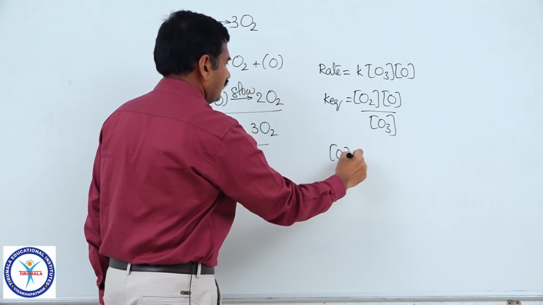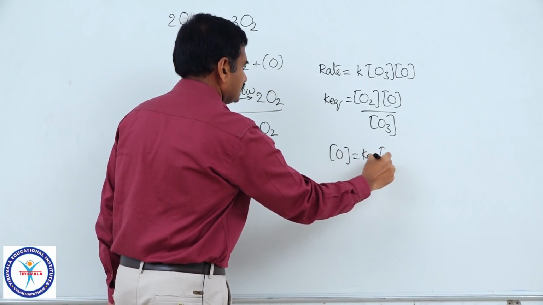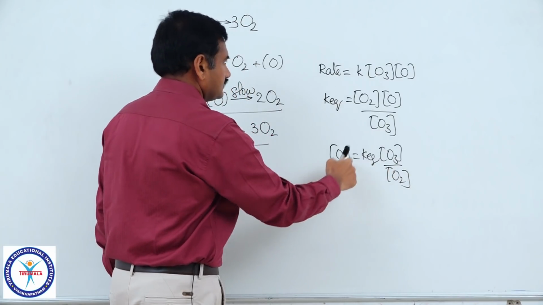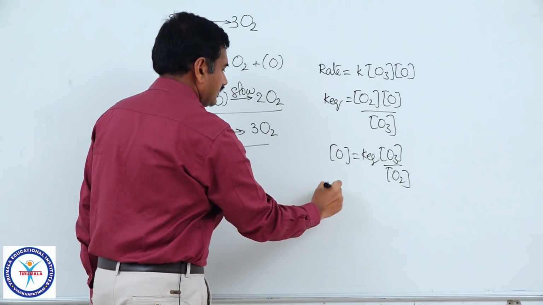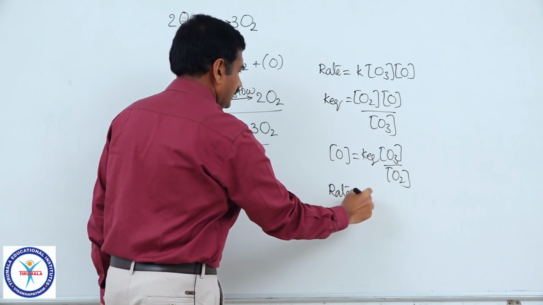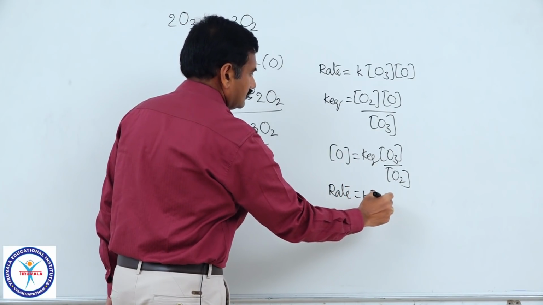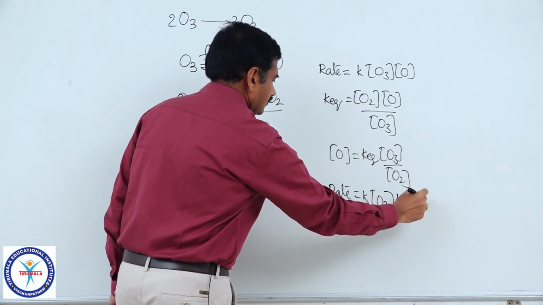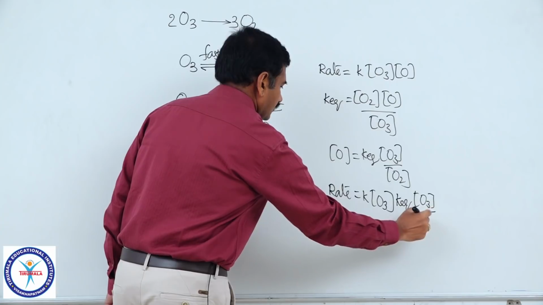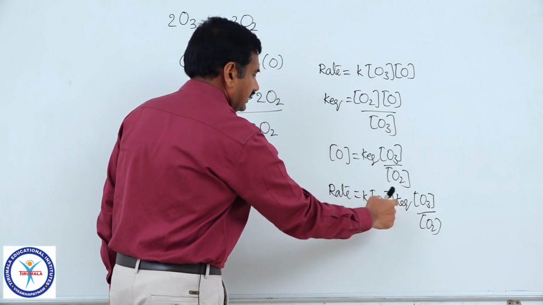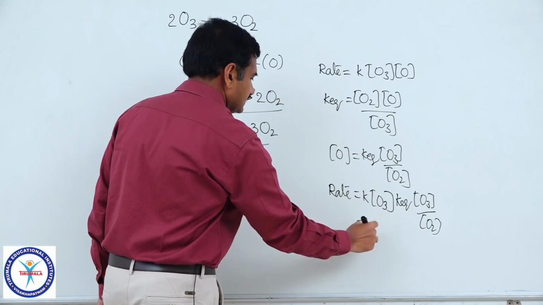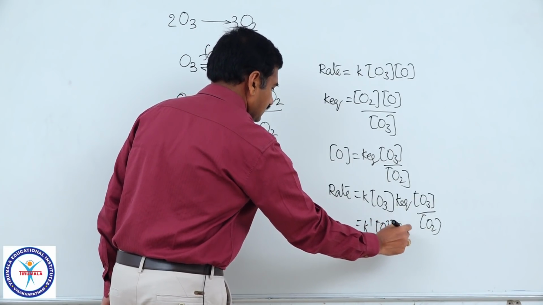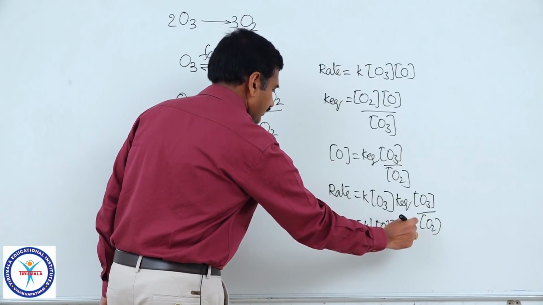So, the concentration of O is equal to the equilibrium constant into the concentration of O3 divided by O2. Substitute this in this equation. Rate is equal to K into O3 into the equilibrium constant into O3 divided by O2. K into K equilibrium constant, that is K dash, concentration of O3 squared into concentration of O2 to the power minus 1, because O2 is in the denominator.